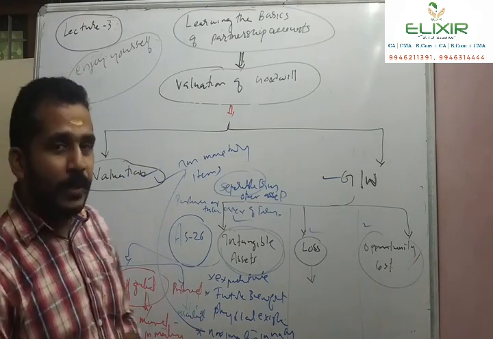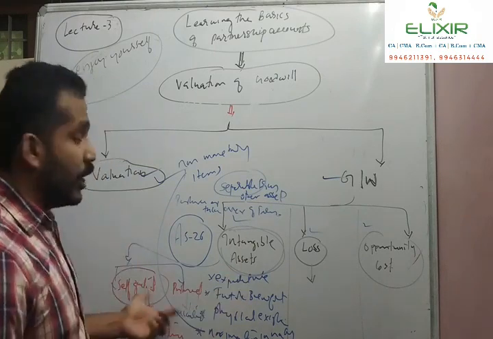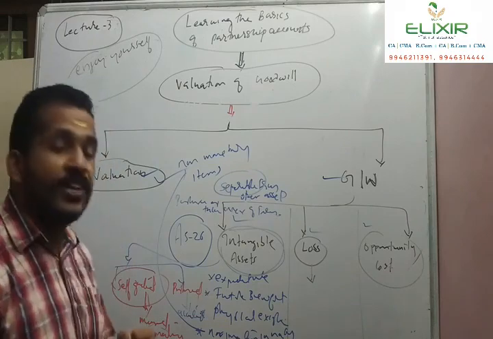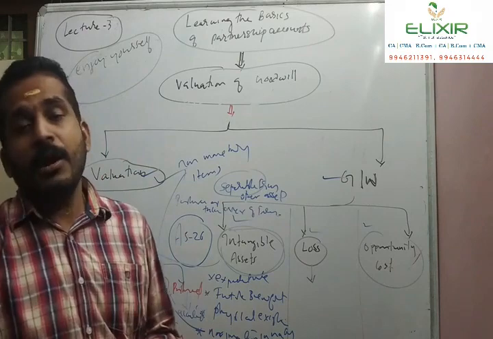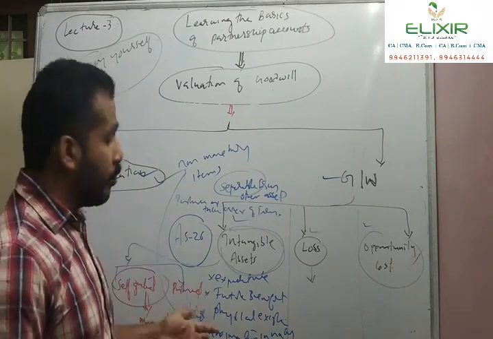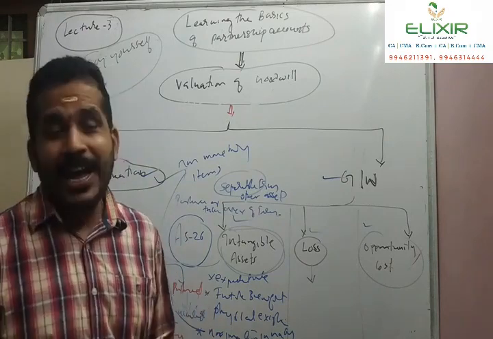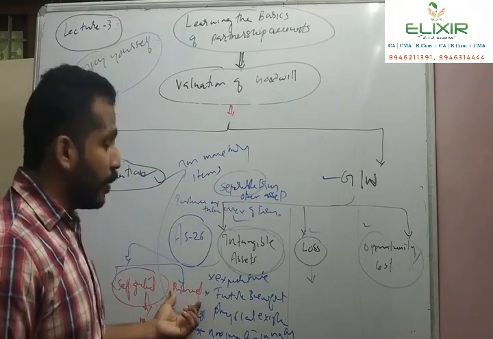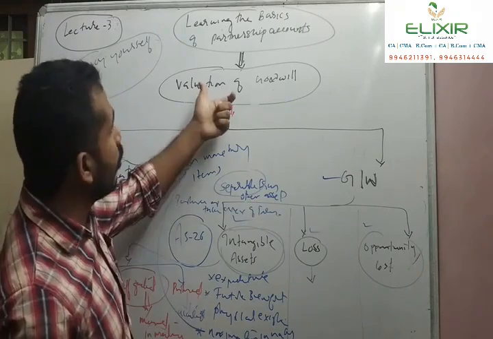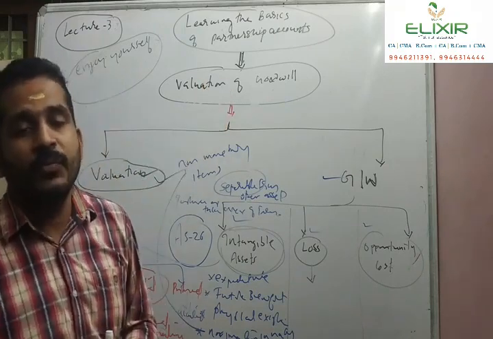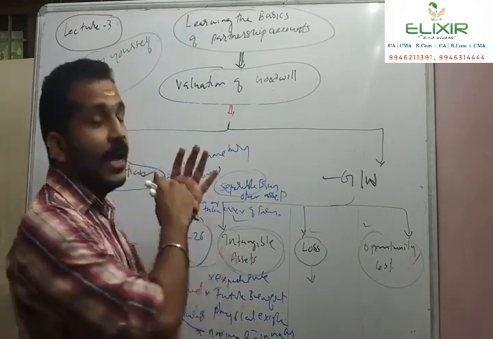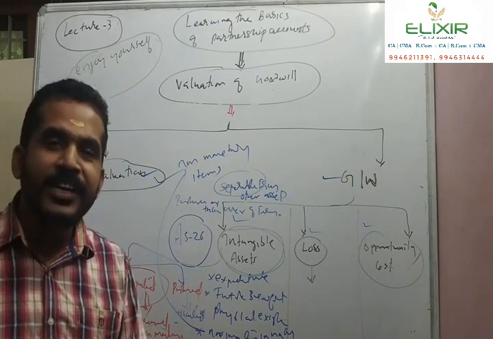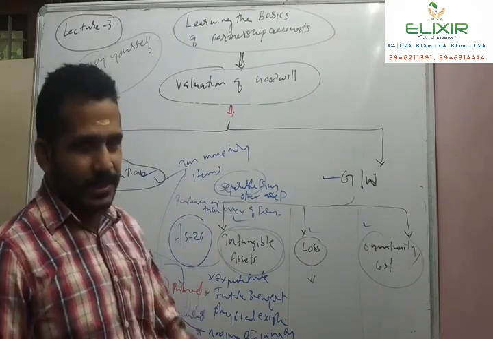So in the case of goodwill as an intangible asset, there are two types of goodwill: self-generated goodwill and purchased goodwill. Self-generated goodwill cannot be measured or accounted, and purchased goodwill is measured and accounted. So for the purpose of purchased goodwill, the concept of valuation of goodwill is required. So this is all about goodwill as an intangible asset. Moving to the next form,